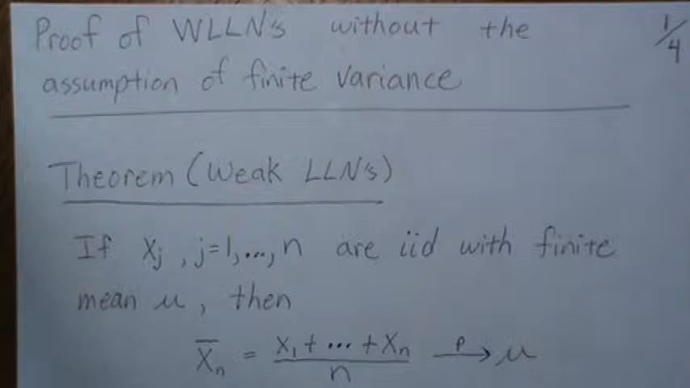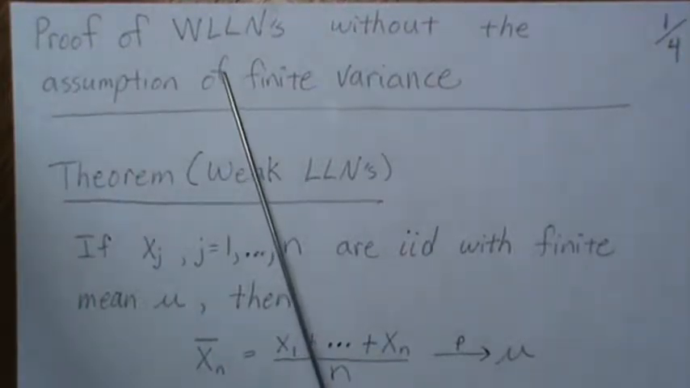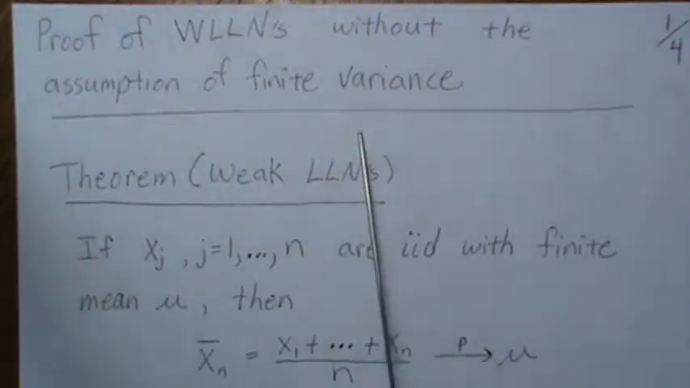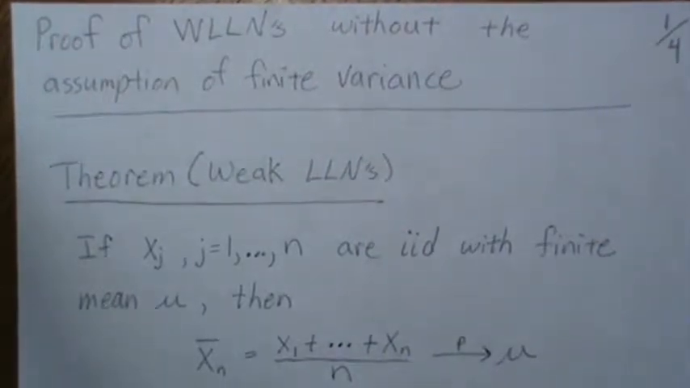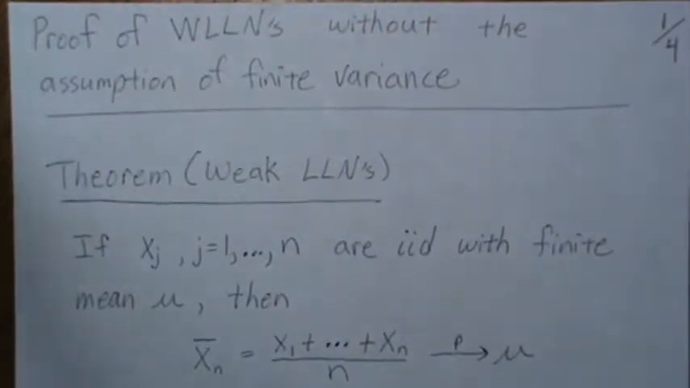And then I said there's going to be a third way to prove it, but it's a little bit longer and we're going to use a dedicated video for it. And here what we're going to do is prove the weak law of large numbers without the assumption of finite variance. Okay, so that's what let's set out to do.